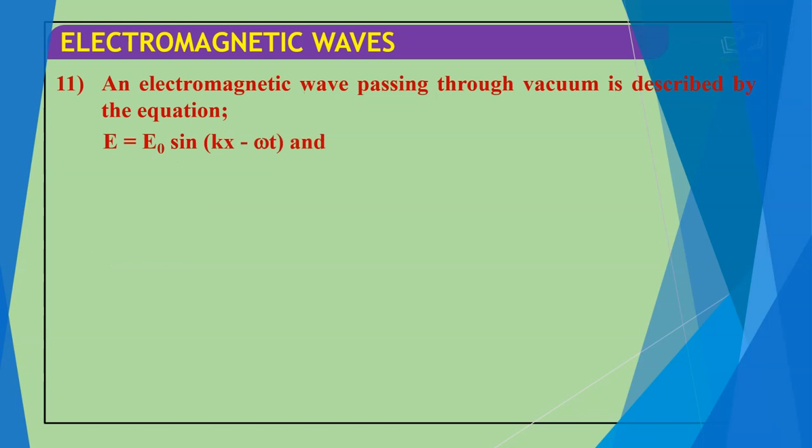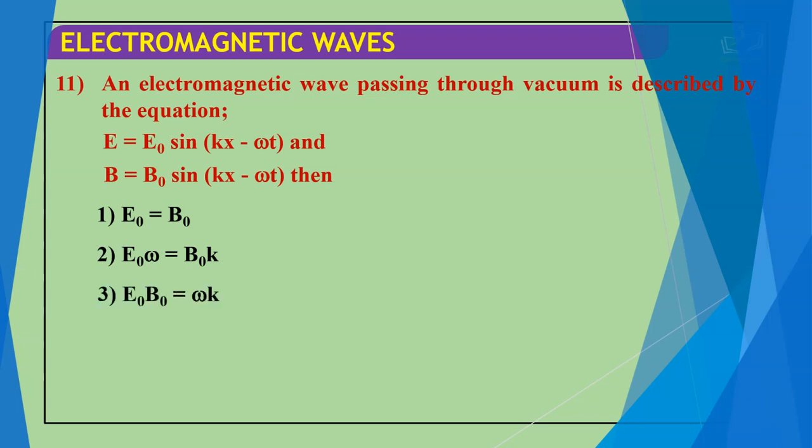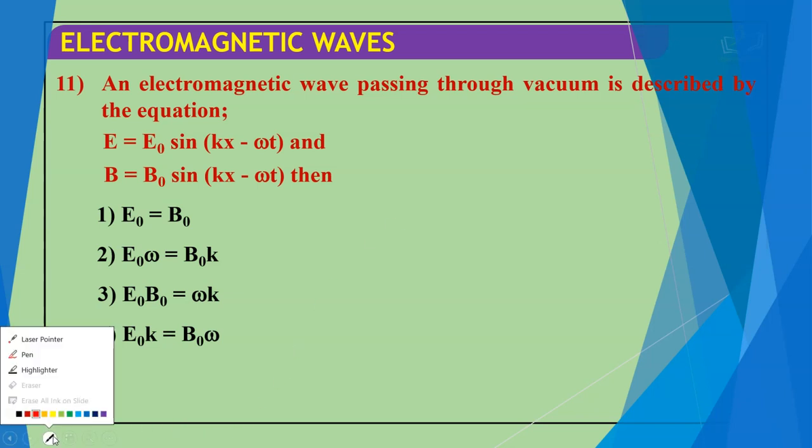Next question is, an electromagnetic wave passing through vacuum is described by the equation E is equal to E naught sin(kx minus omega t) and B is equal to B naught sin(kx minus omega t). Then E naught is equal to B naught, E naught omega is equal to B naught k, E naught B naught is equal to omega k, or E naught k is equal to B naught omega. So a little bit I'll just explain it.